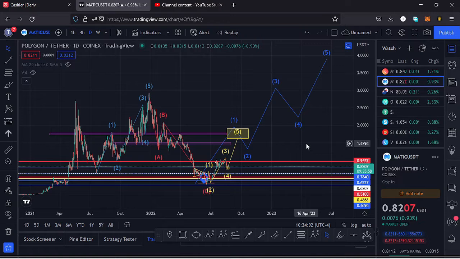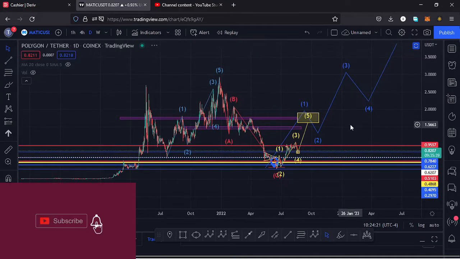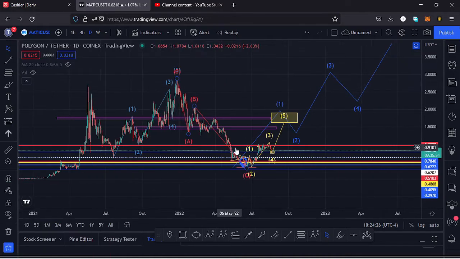I'll be giving you a price prediction update on Polygon Matic, whose current price stands at the $0.8207 mark, and here on TradingView the market is up by 0.93%. In this video I want to give the key scenarios that I expect to play out, basing my analysis on the Elliott waves and the Fibonacci's, and also the key areas of support and resistance. So if you're interested in such content, make sure that you stick around till the end of the video.